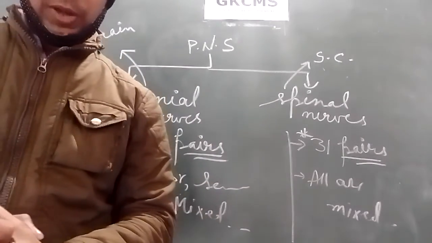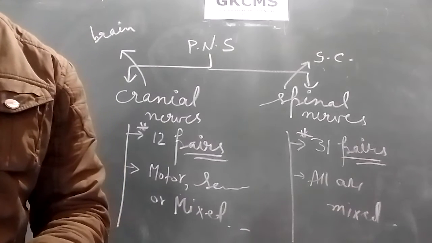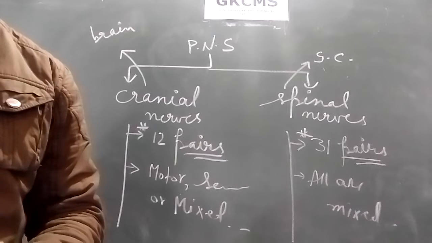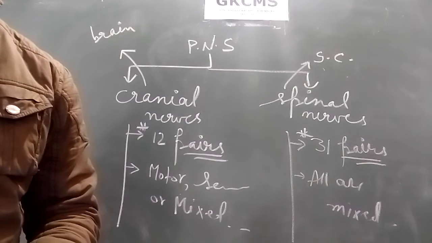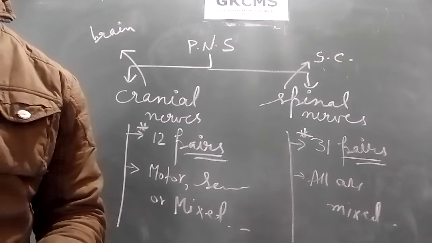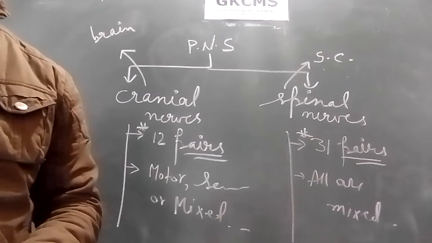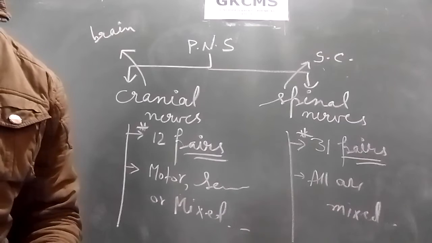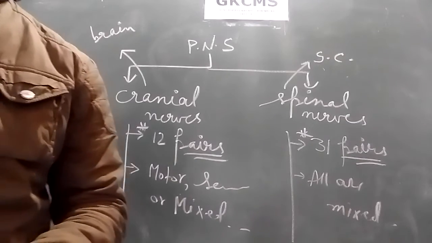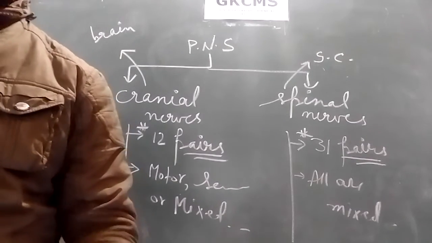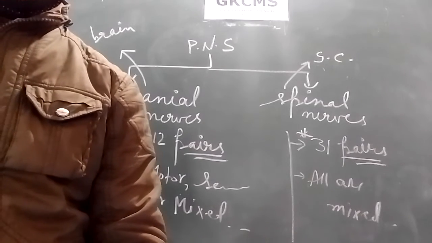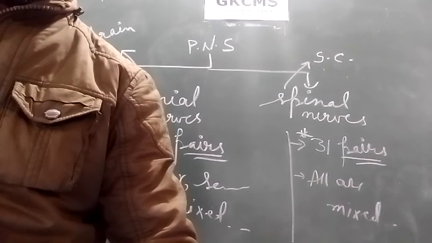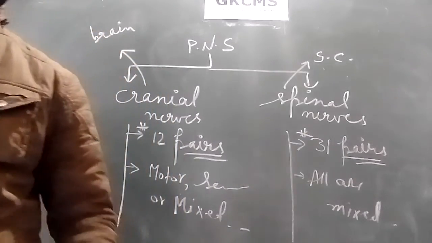So 5 regions are there. In which region how many spinal nerves are there is given on page number 129. So this is the homework I am giving you. You will study about this, and if you are able to remember this, it will be better. One more homework I am giving you, that is the autonomic nervous system. About the autonomic nervous system, you will read from the book. A very small heading is there, only a few lines, so you can read about it.